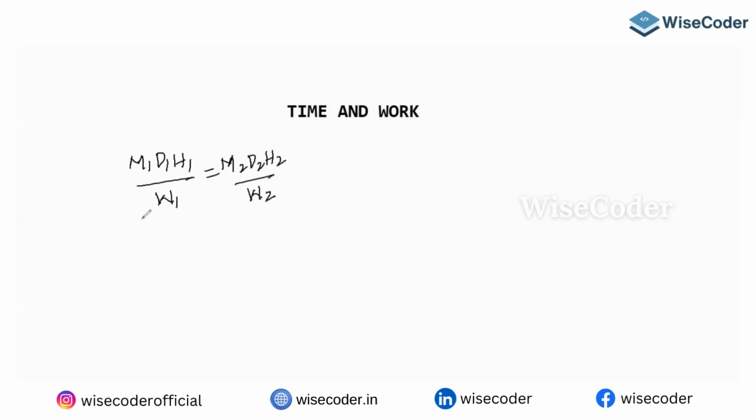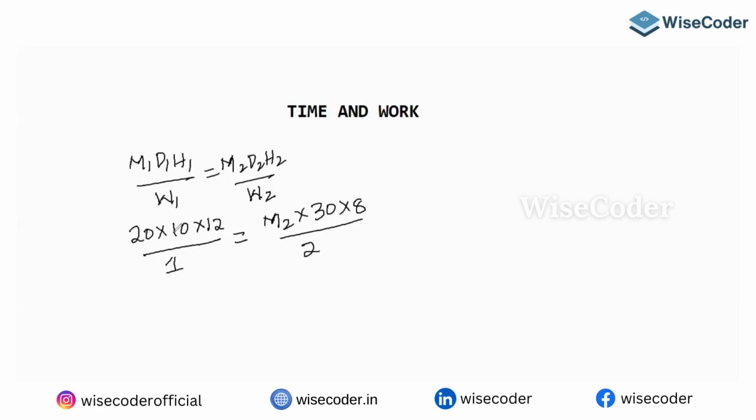In the first case, how many men were there? 20. They are taking 10 days, working 12 hours. How much work are they doing? You can take any number, so I am taking one part of the work. In the second case, find the number of men, so I don't know M2. They are taking 30 days, working 8 hours per day, but doing twice the work.